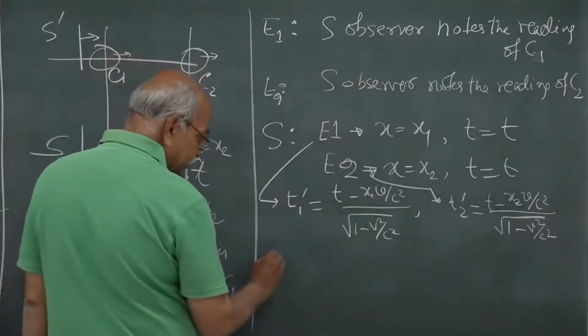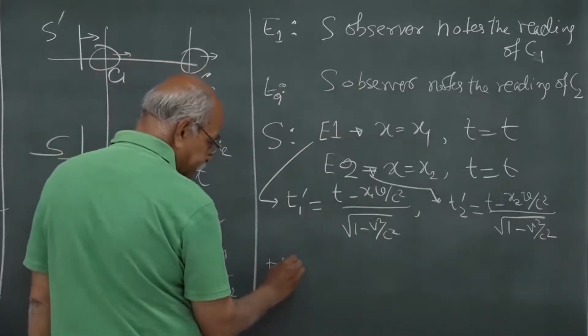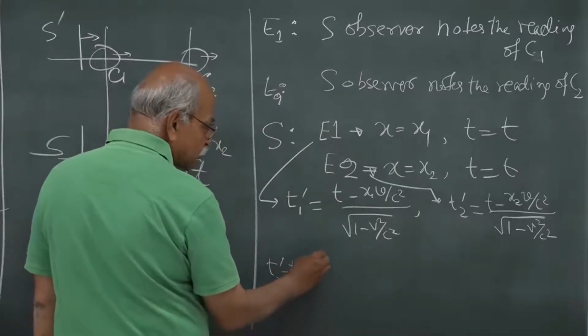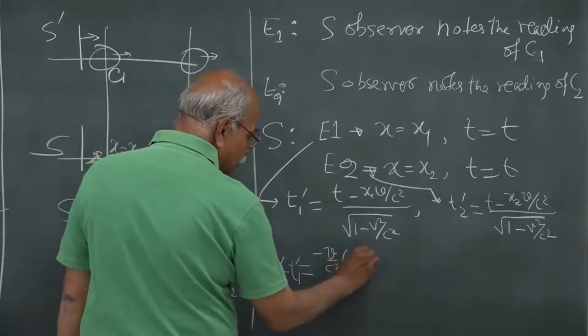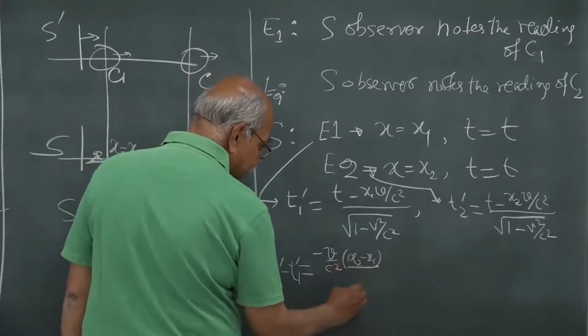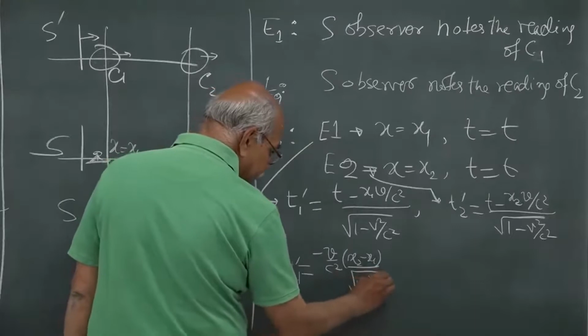And so, t2 prime minus t1 prime is equal to minus v by c square, you can take common, x2 minus x1, divided by square root of 1 minus v square by c square.